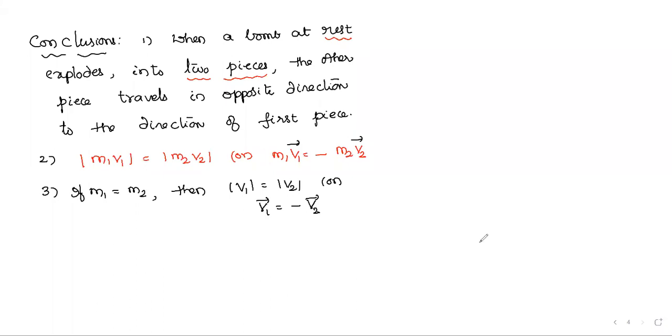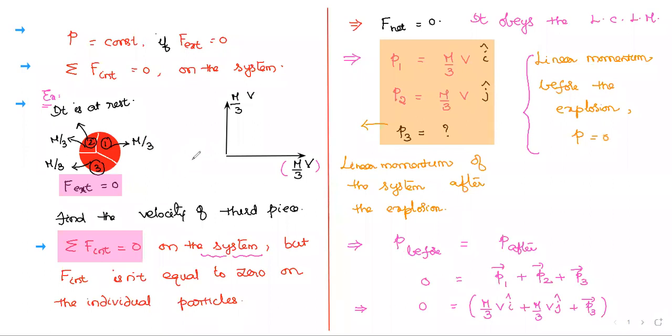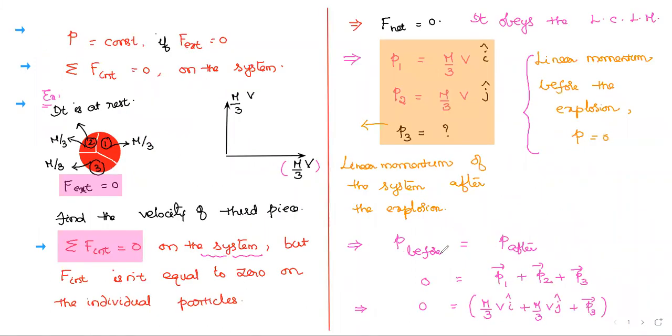And you can see this example today that I explained, into three pieces. Try to understand it conceptually. Because every time, writing P1, writing P2, writing P3, applying the law of conservation of linear momentum, writing everything, and then finding out P3 like this looks like a lengthy procedure. But conceptually, try to understand.